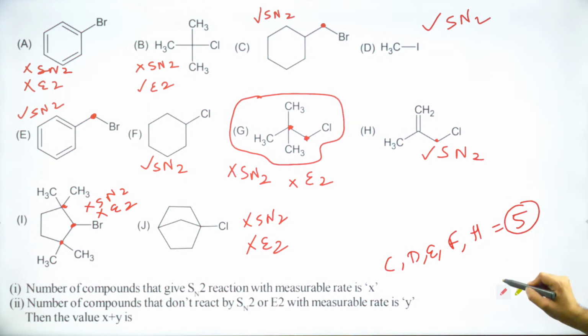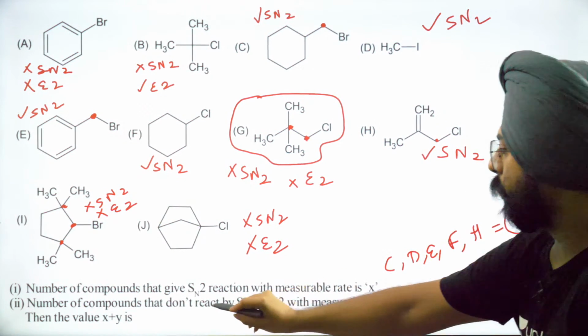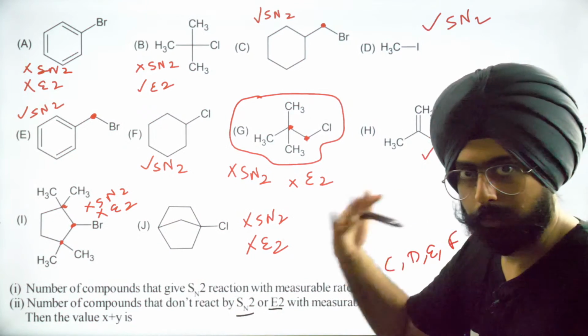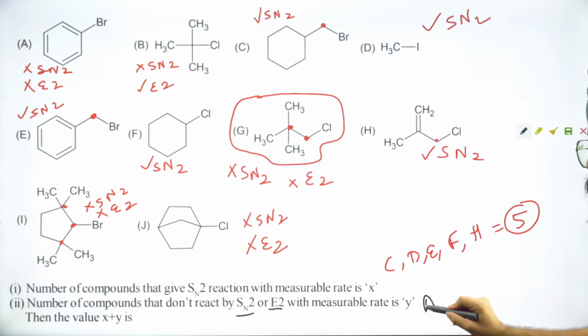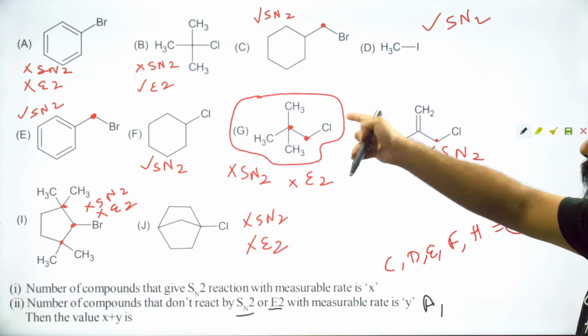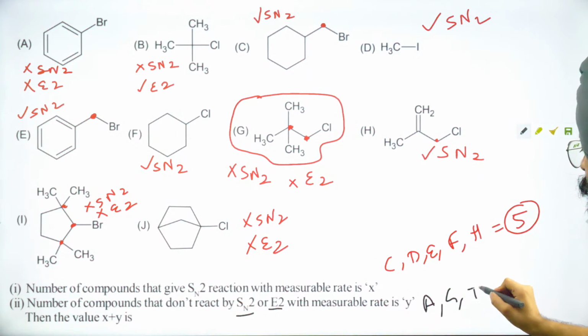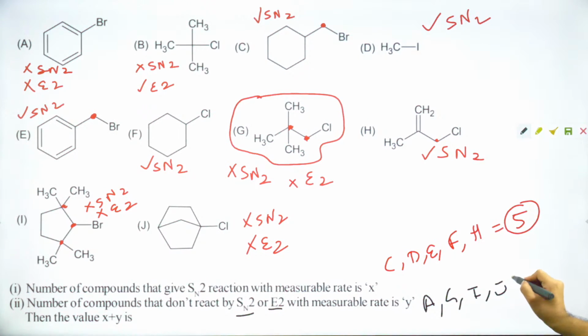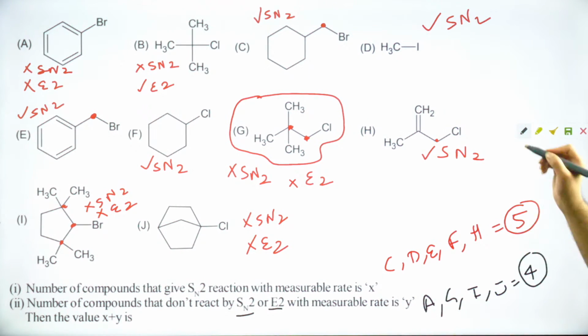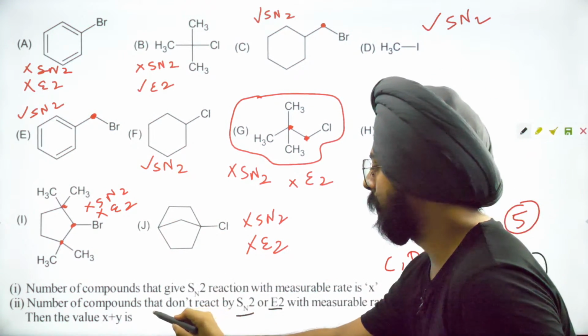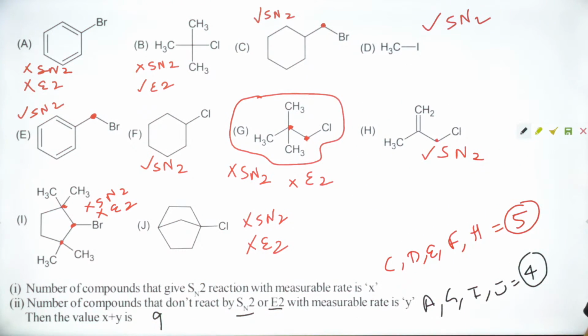5 compounds. And what about the cases which do not react with SN2 or E2, both? You have A, then you have G, then you have I, and then you have J. These are 4. So 5 plus 4, total value of X plus Y is equal to 9. Chalo ji, done.